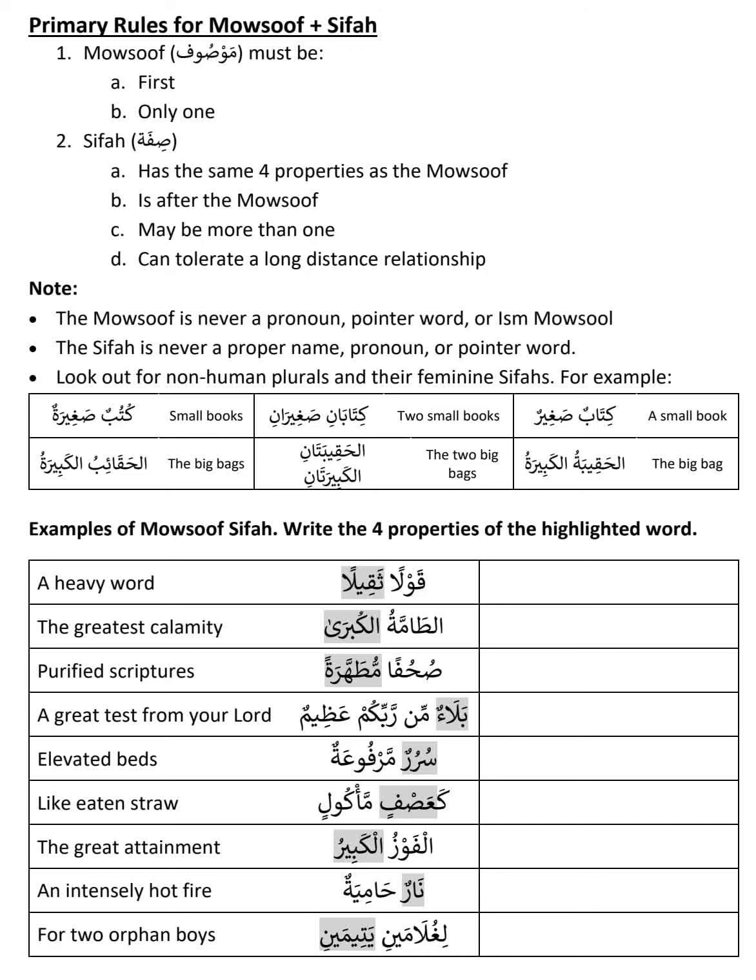So that means the big bags. Now the point is, if you go back to the same example, al-hakibatu, that means one bag, a single bag, but it's feminine. So al-kabiratu. And if you come to the plural, al-akaibu, it is also al-kabiratu, because the broken plural is treated as singular feminine. The first one, al-hakibatu, is also singular feminine. So for both words, al-hakibatu and al-akaibu, the sifa is al-kabiratu because it's singular feminine.